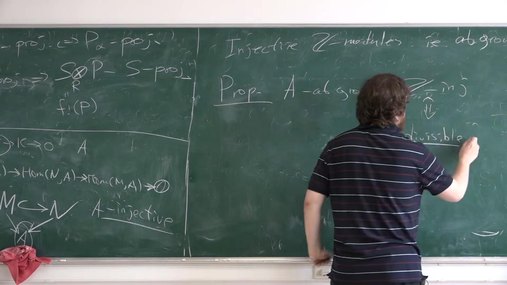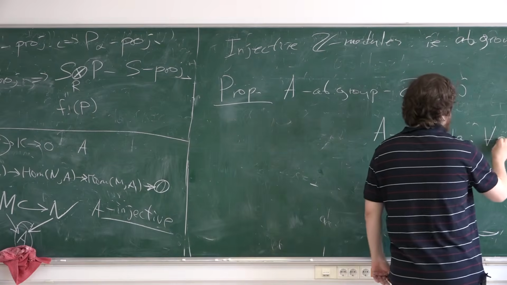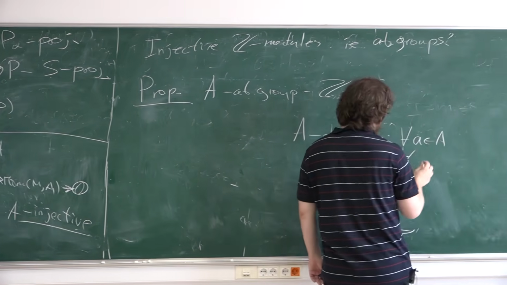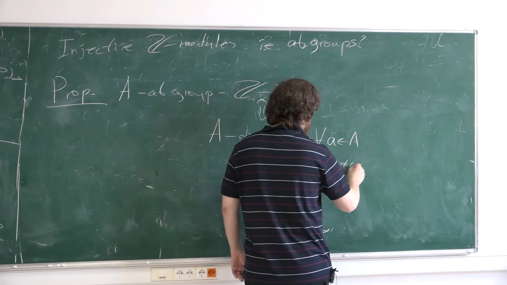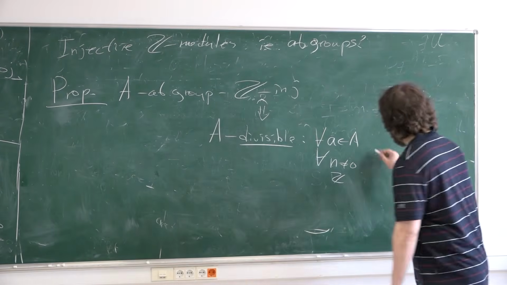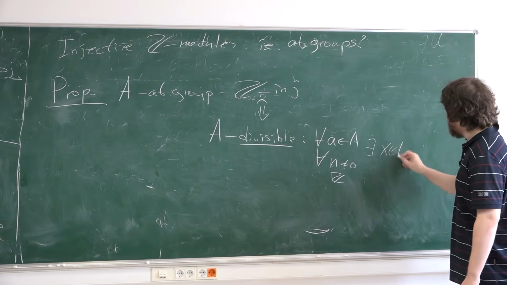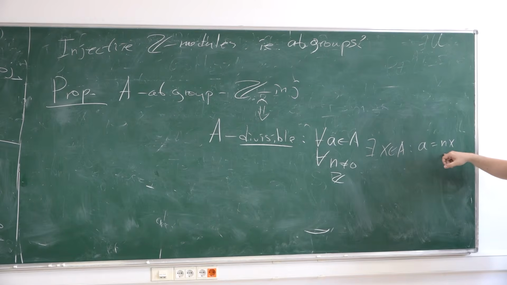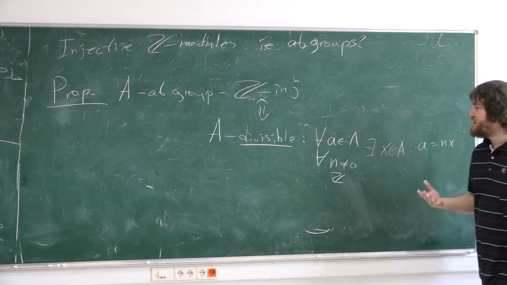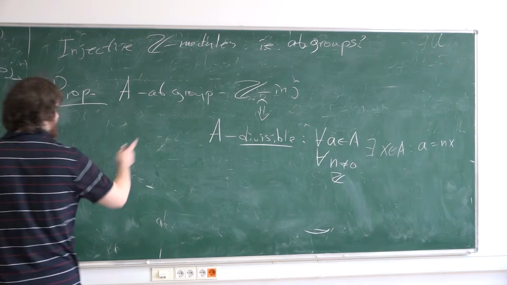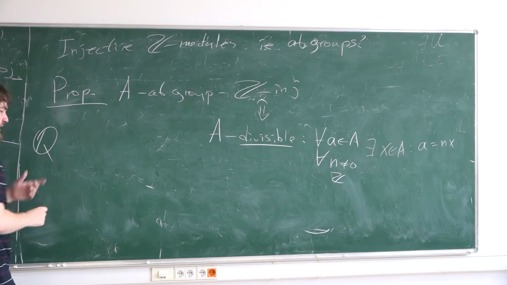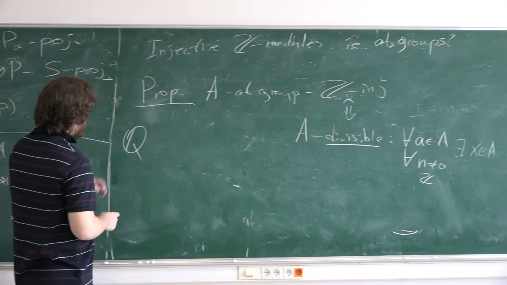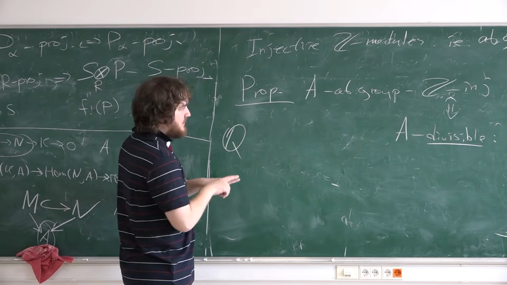Divisible group means that for any a from A and for any non-zero integer n, there exists x such that a is n times x. You can divide any element by any integer, not necessarily uniquely. For example, you can divide it not uniquely, and this means that there is torsion. An example of such a group is Q, of course, and any rational vector space. In this abelian group, you can divide uniquely.